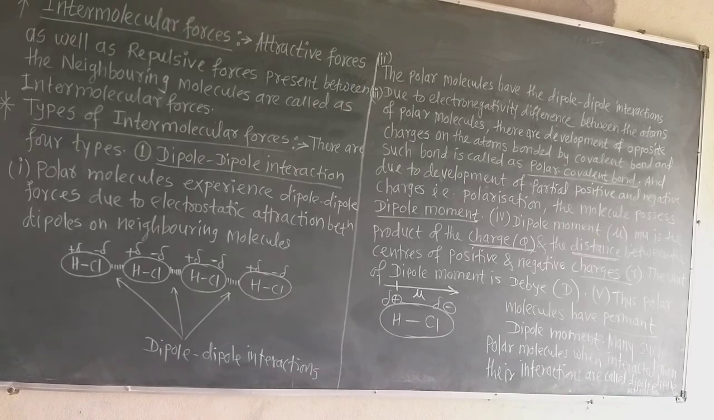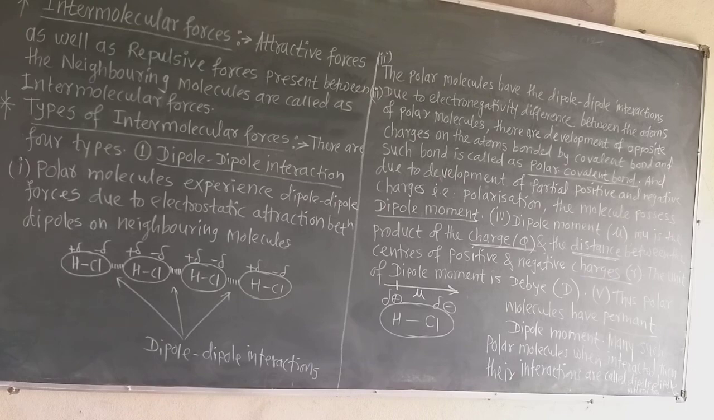Again see, this chlorine molecule Cl2, or bromine molecule Br2. The molecules which are formed by the same atoms have the same value of electronegativity, so there is no charge separation as positive or negative. Such molecules are called non-polar molecules. Charge separation means positive or negative poles are developed in the molecule.